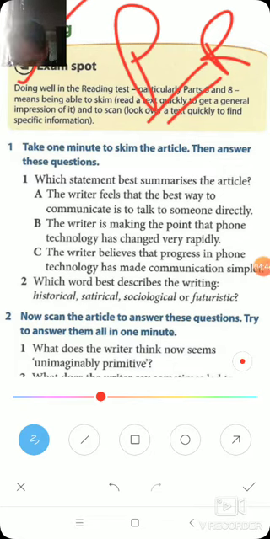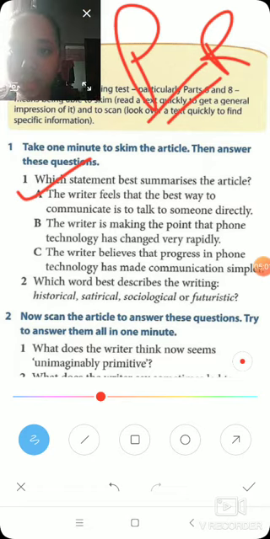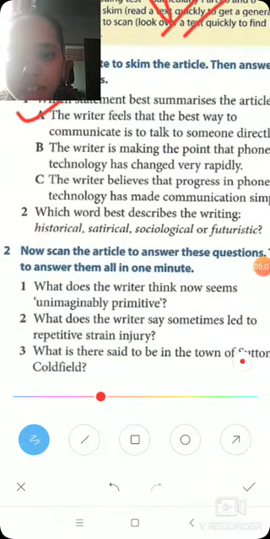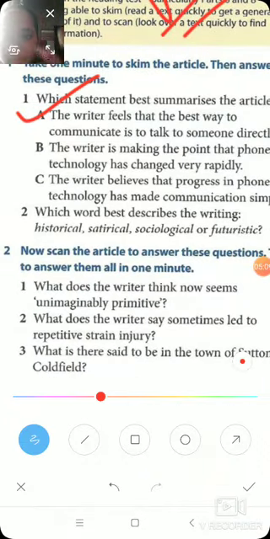Okay, so I think the answer is A. The writer feels that the best way to communicate is to talk to someone directly. This is what the writer feels, and this is what the right answer is. If you have got the right answer, then very good.